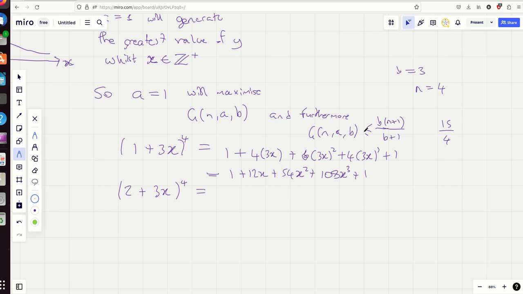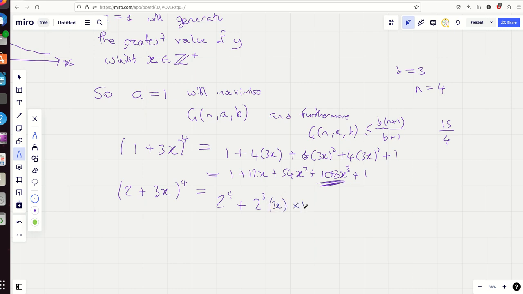Well, we're saying this is less than or equal to 3.75. In other words, it's the third term. See, it's worked. It's actually worked. So the third term, starting on 0, is going to be the biggest coefficient. You're not going to get a bigger coefficient, your biggest coefficient is going to occur earlier on in the list when you do 2 plus 3x to the power 4, because suddenly you've got 2's to the power of things, haven't you?